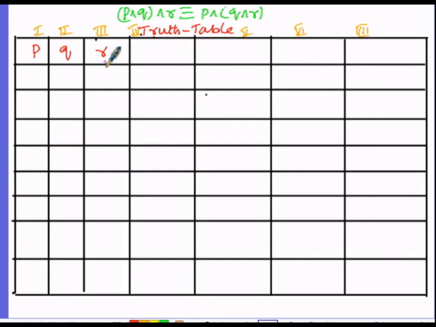When we suppose a single statement, the truth values will be 2. There are 2 possibilities for a single statement. The statement may be either true or false, but not both. But when we consider 2 statements, the possibilities will be 4: both may be true, both may be false, and if one is true, the other will be false, and if one is false, the other will be true. But here we have assumed 3 statements, that is P, Q and R, so the possibilities will be 8.